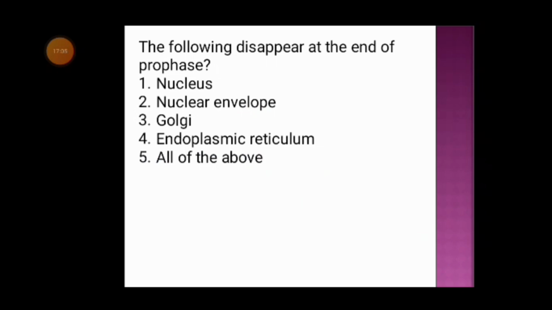Next question. The following disappear at the end of the prophase. Option 1 nucleus, option 2 nuclear envelope, option 3 Golgi, option 4 endoplasmic reticulum, option 5 all of the above. And the correct answer is all of the above. That is, at the end of prophase, nucleus, nuclear envelope, Golgi, and endoplasmic reticulum all disappear.